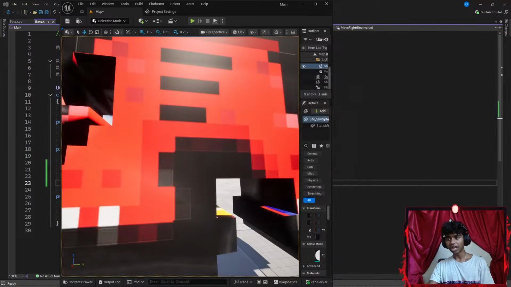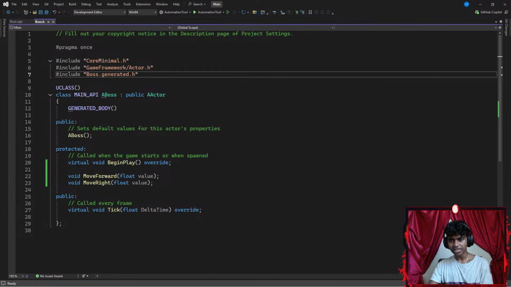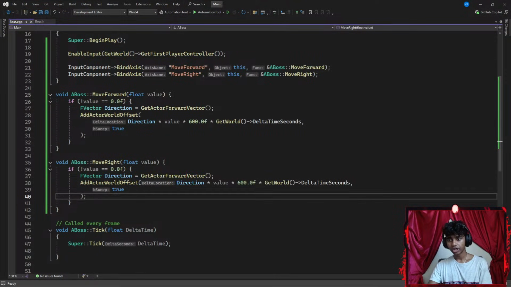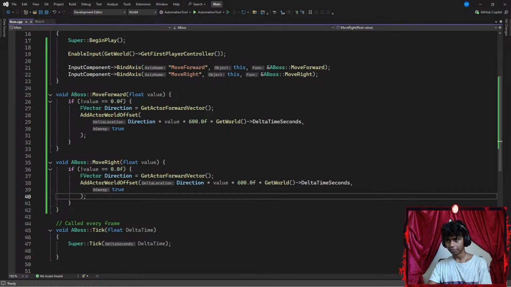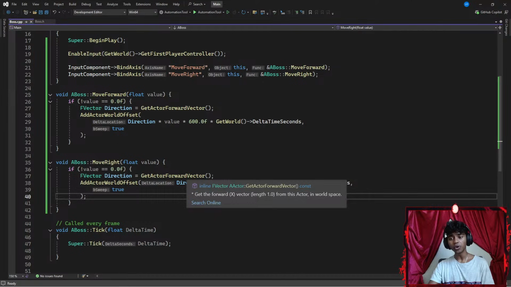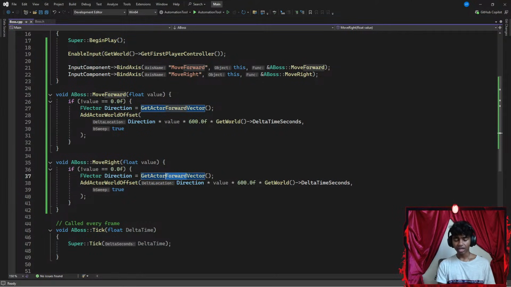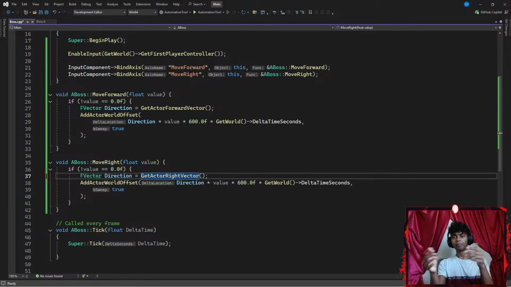For going left and right, I'm assuming that I have to change, let's see, I have the input component, MoveRight. I go ahead and move right. This is delta time. I went with GetActorForwardVector. I have to go with GetActorRightVector. There we go, because my mesh is going to either go left, right, front, or back. So I have forward here and this is right.